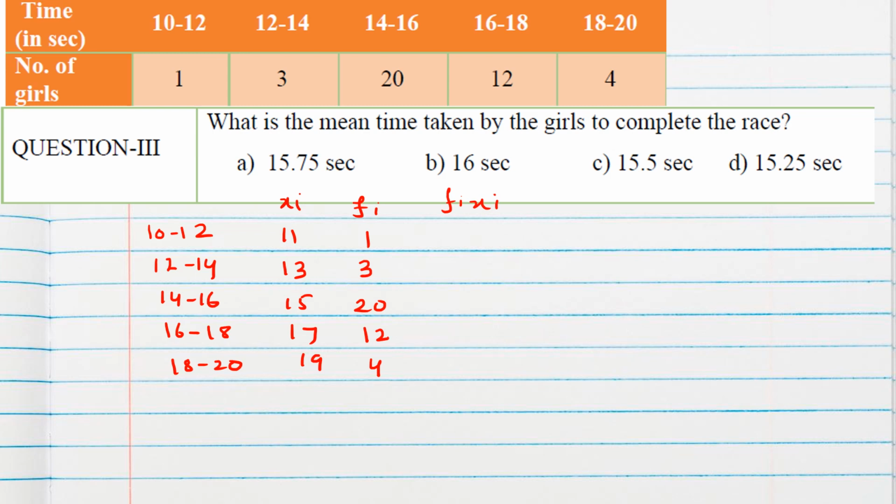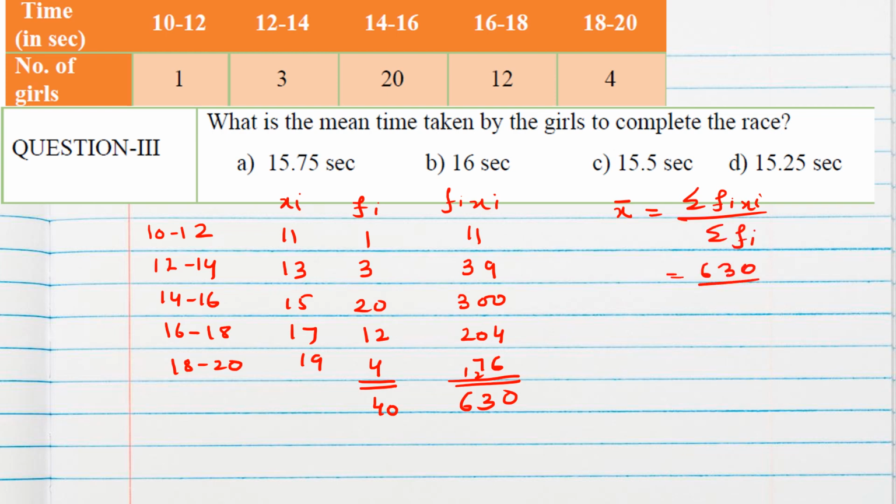Fi Xi is 11, 39, 300 will come, then 76 will come, 204. Okay. Summation of Fi Xi will give 630 and sigma Fi is 40 because 40 girls are there who have participated. So mean time will be sigma Fi Xi by sigma Fi, which is 630 by 40.